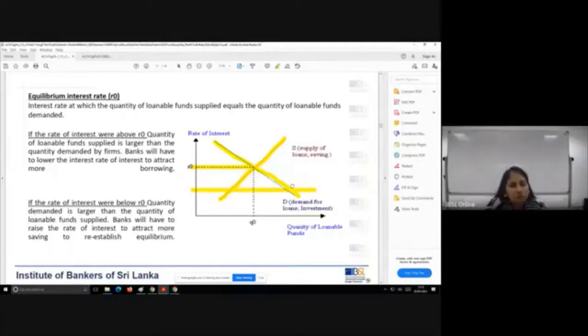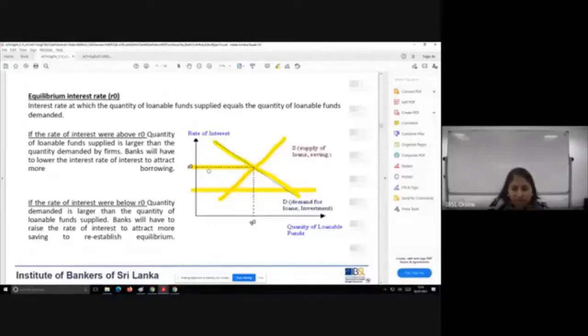People want more funds as loanable funds, but the supply is limited. So there is a shortage in the market. Whenever there is a shortage, slowly the market itself corrects it, because whenever the demand is higher, the suppliers, to bridge the gap, will increase the interest rate. So here, ideally, the banks who source the savings and have the savings with them will increase the interest rate so it reaches an equilibrium state.